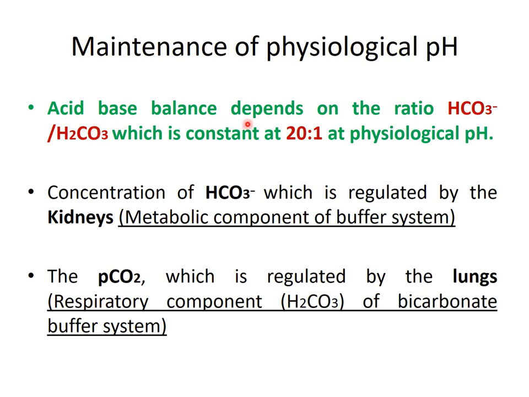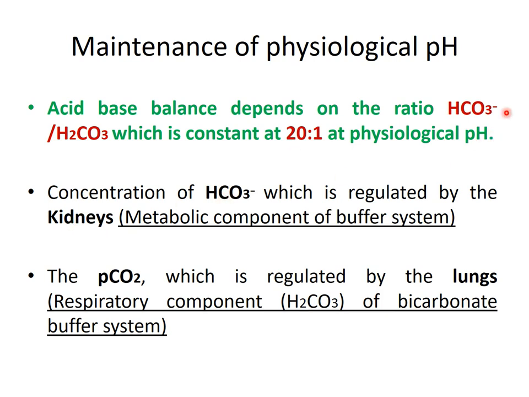The main buffer system present in the extracellular fluid, that is in the plasma, is the bicarbonate buffer, that is bicarbonate and carbonic acid. We have seen that at a normal physiological pH of 7.4, the ratio of bicarbonate to carbonic acid is 20:1.